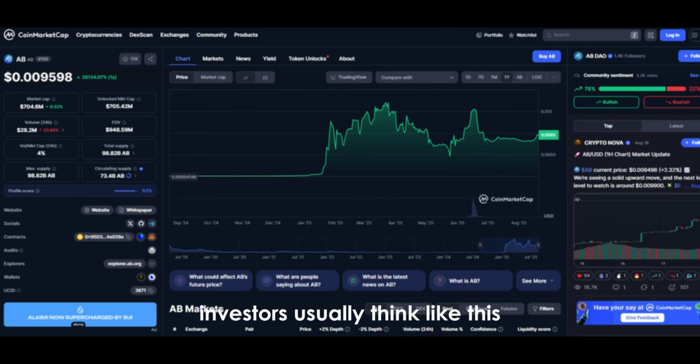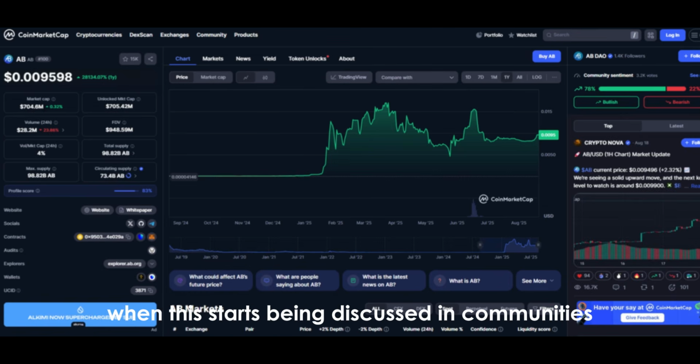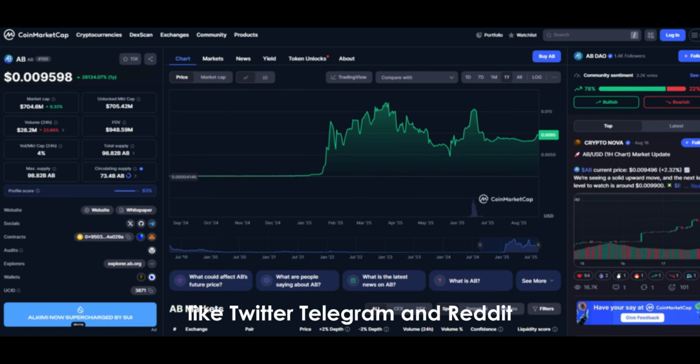Investors usually think like this: if this coin made it into the top 100, it must be getting serious interest and has real strength behind it. I better buy before I miss out. This wave of thinking spreads quickly, especially through social media. When this starts being discussed in communities like Twitter, Telegram, and Reddit, the coin can suddenly trend and its price can rise even more.